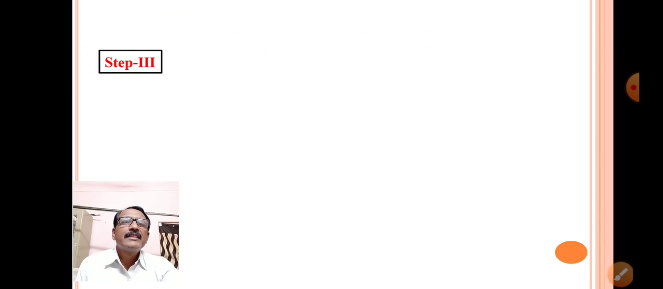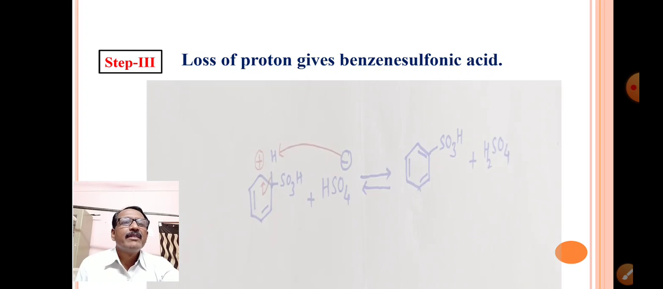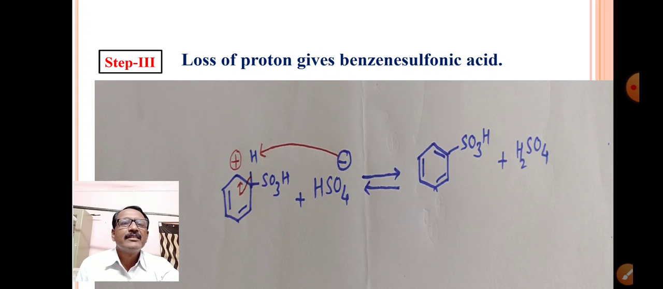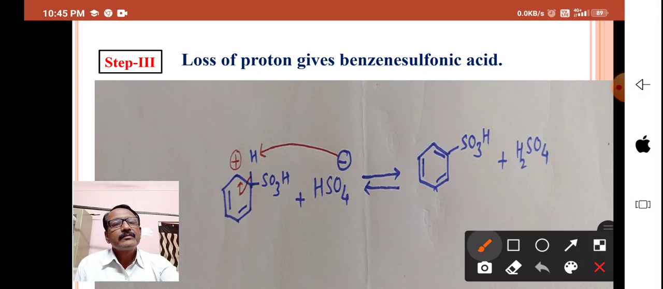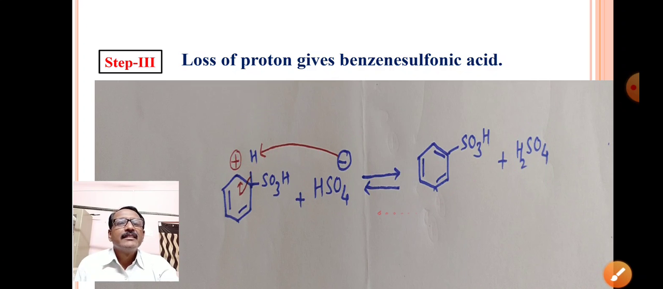Now in the third step, what will happen? There is loss of a proton for giving benzene sulfonic acid. This is our third step in which the proton is abstracted by this SO3H becoming H2SO4, and therefore there is formation of our required compound, that is benzene sulfonic acid. This is the required product, that is benzene sulfonic acid.